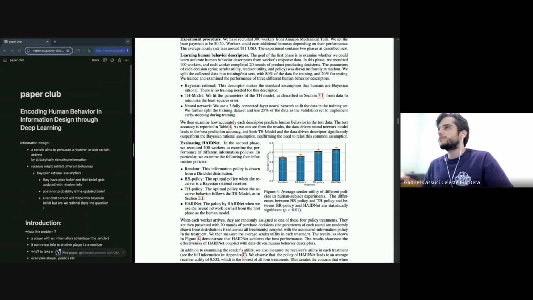Also thinking a little bit about game theory. We have decisions of the receiver and decisions of the sender. There is an equilibrium where neither of them changes their behavior because they are in a Nash equilibrium. So maybe being too good at the sender policy will lead the receiver to be a constant decision maker, who won't change behavior because they don't have a choice anymore, since we dominate all possibilities.